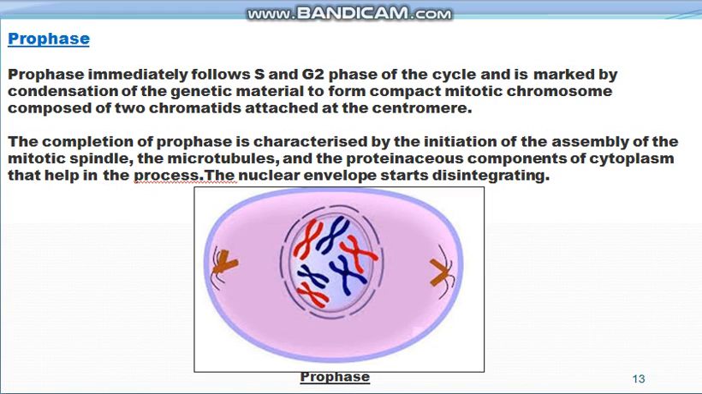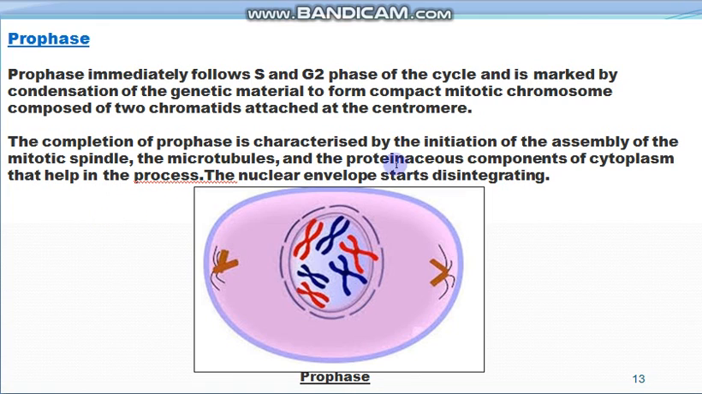Mitotic phase has the first phase that is known as the prophase. Prophase immediately follows the synthesis phase and G2 phase of the cell cycle, and it is marked by the condensation of the genetic material to form compact mitotic chromosomes, which are composed of two chromatids, and these two chromatids are attached at the centromere.